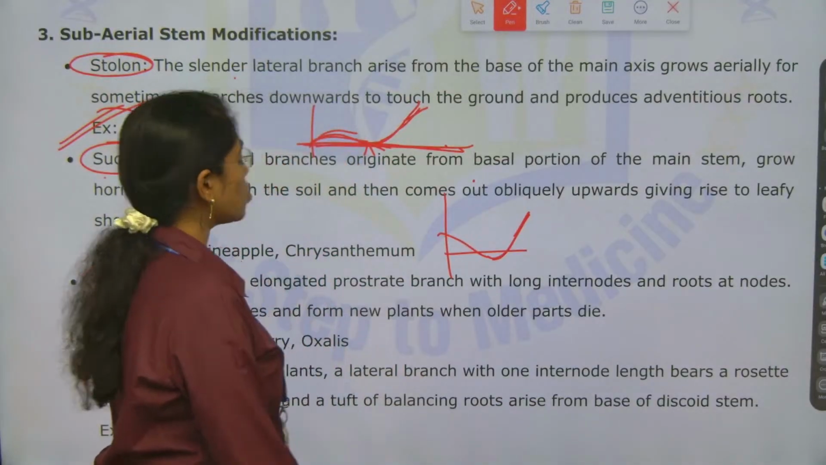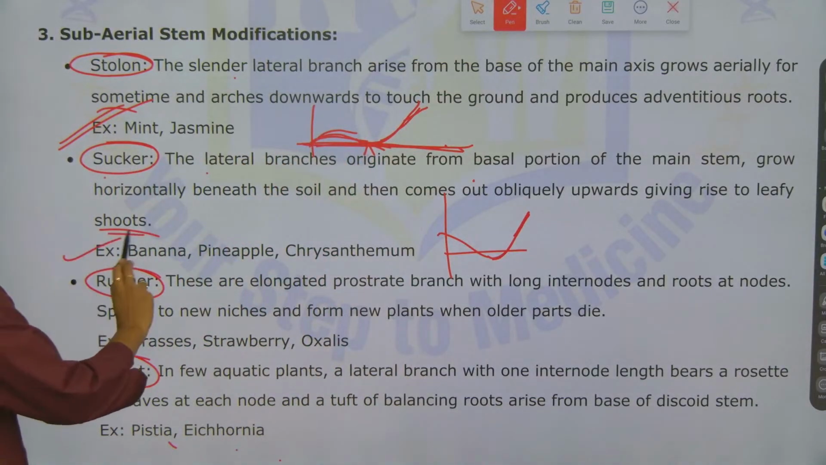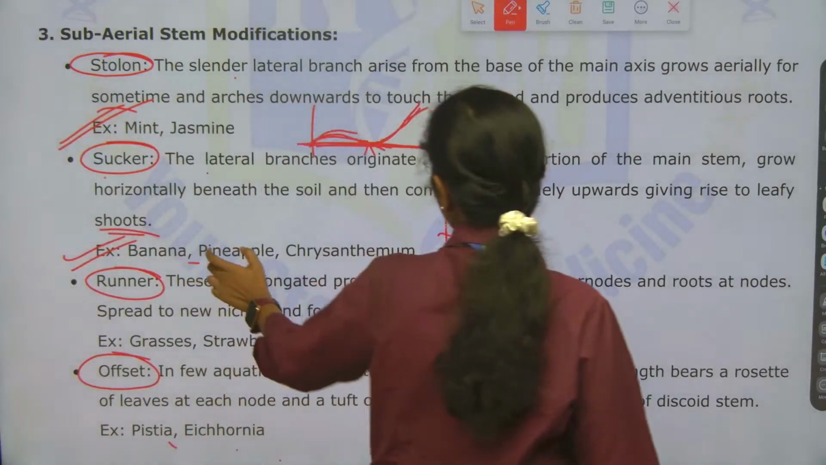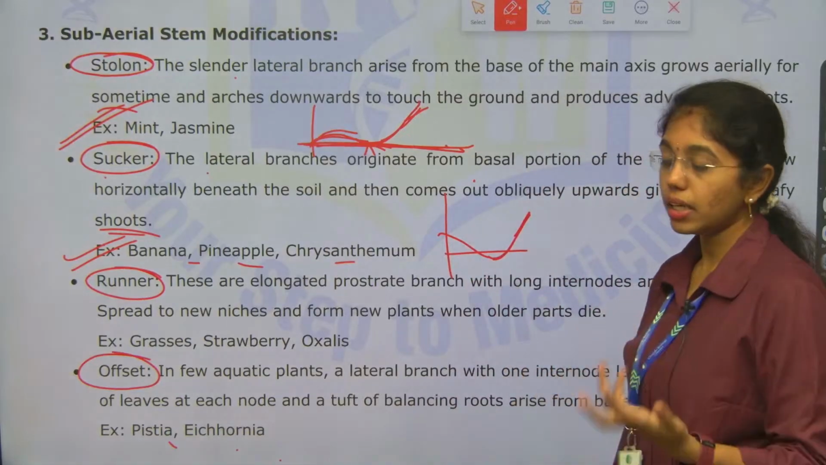This will give rise to what? Leafy shoots. Examples include banana, pineapple and chrysanthemum.